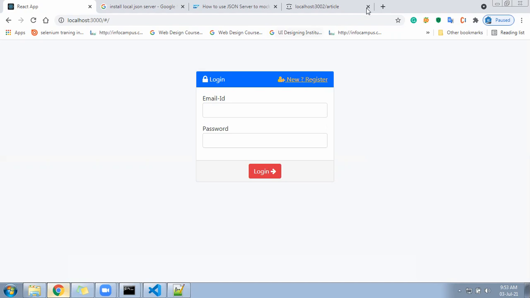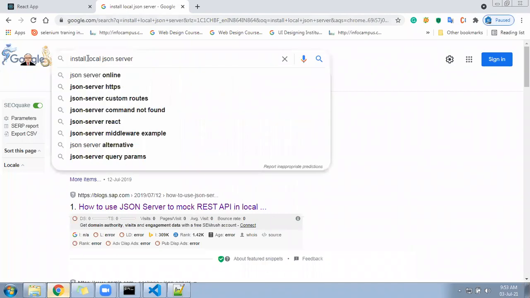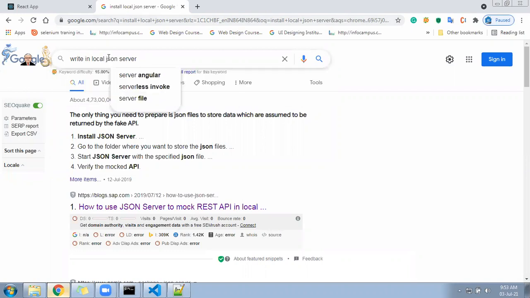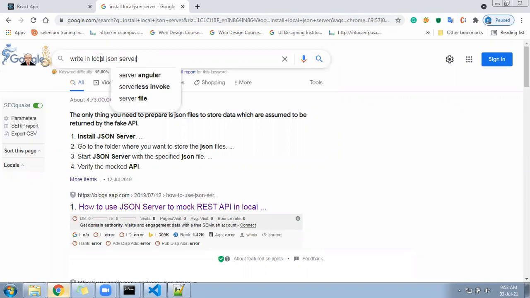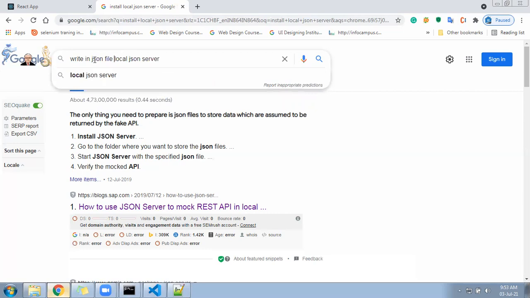So let me search here for a line. Write in local JSON. Write in JSON file using local JSON server.